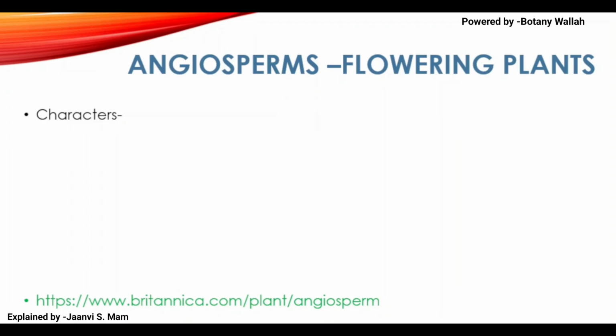Now, the word angio means what? In the Greek language, angio means vessel. Sperm, we say angiosperm or angiosperms.